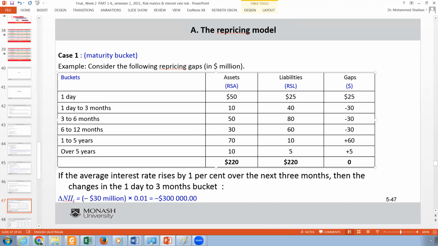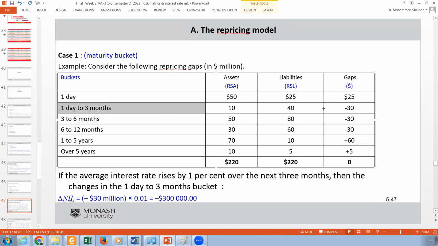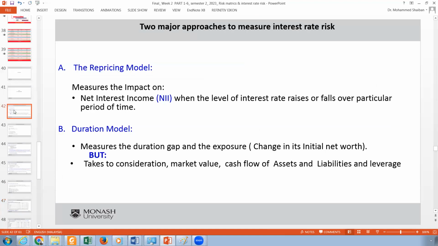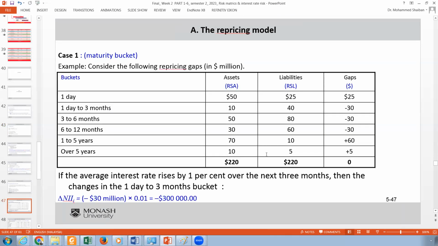Now, if I ask you what the impact is if the interest rate increases by 1% over the next 3 months, which is this horizon, I just use the repricing model. In the repricing model, I have to get the gap and multiply it by the change in the interest rate. What is the gap?